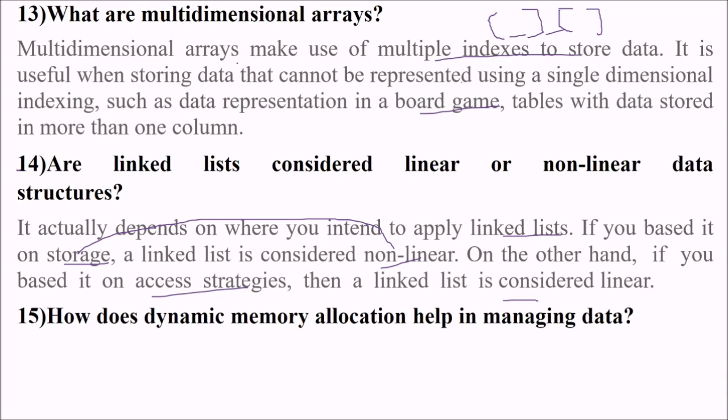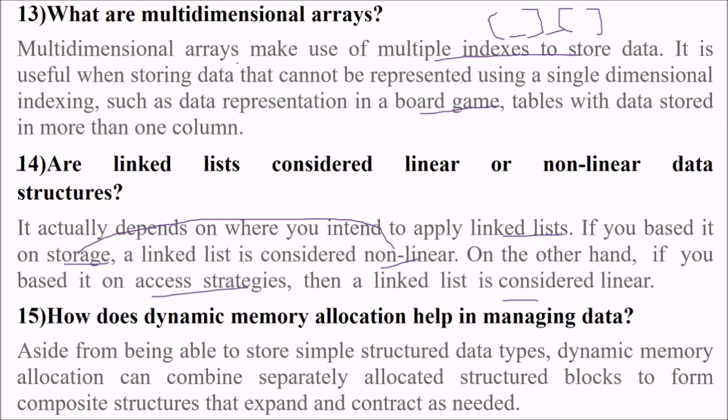How does dynamic memory allocation help in managing data? Dynamic memory allocation, not static. When we make an array, we assign some memory there. But when we are not aware of the size, we use dynamic memory allocation. So aside from being able to store simple data types, dynamic memory allocation can combine separately allocated structure blocks to form composite structures that may expand and contract as required.